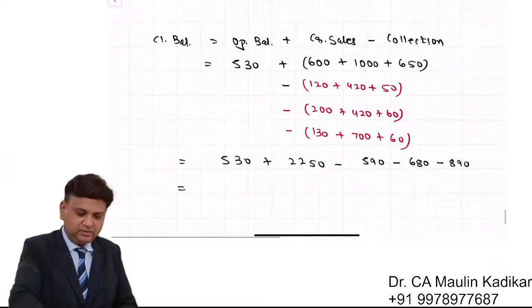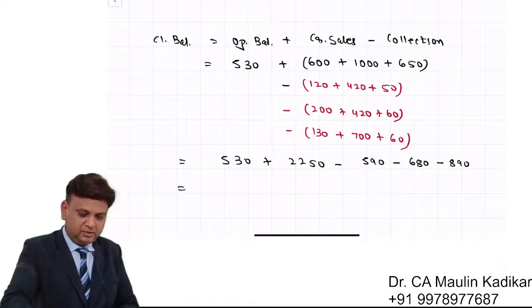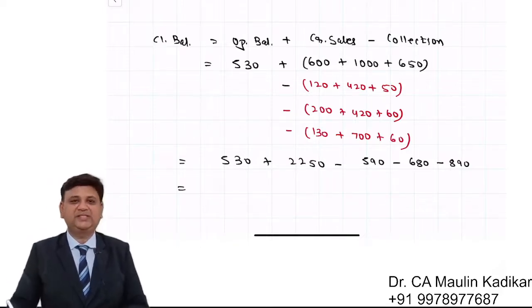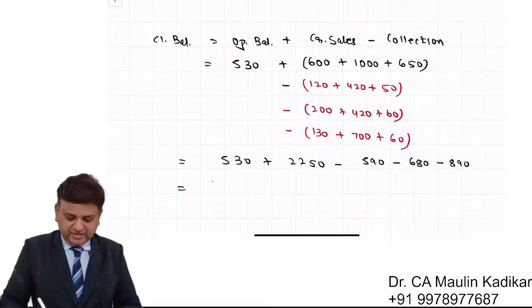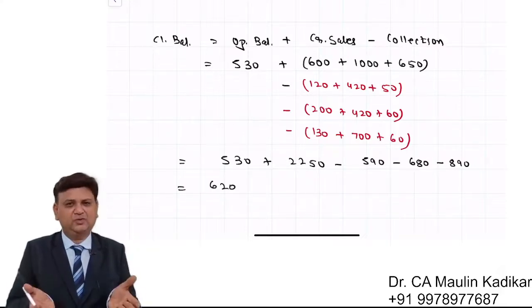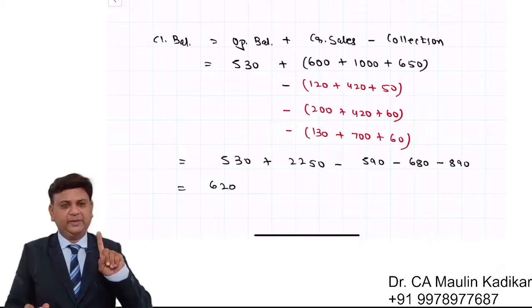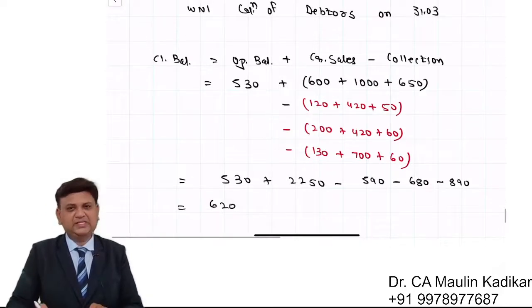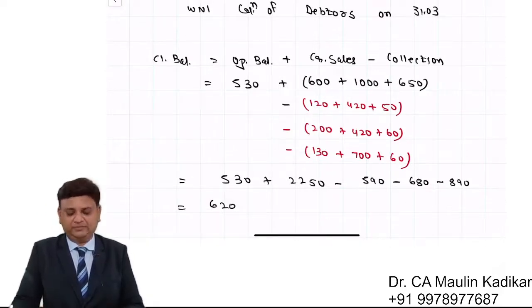So what will happen? 530 plus 2250 minus 590, 680 and 890. Closing would be 620. That is the way simply we can calculate the closing balance. Opening balance plus collect, that is the sales minus closing balance. This is a very simple method by which we can do the answer.